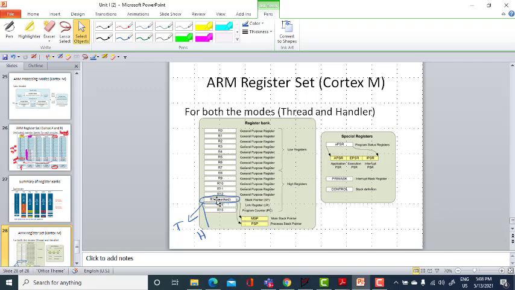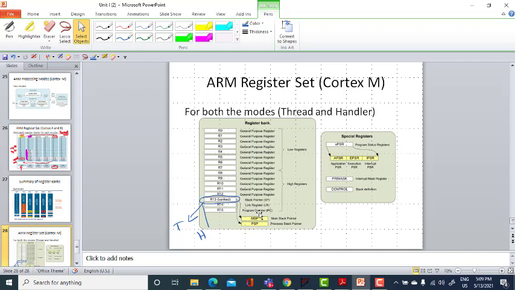R13 is the stack pointer. The stack pointer is separate for the thread mode and the handler mode. When we are in the thread mode, the stack pointer of the handler mode is banked out, and when we are in the handler mode, the stack pointer of the thread mode is banked out. Now R0 to R12 are the general purpose registers, of which R0 to R7 are the low registers, and R8 to R14 are the high registers.